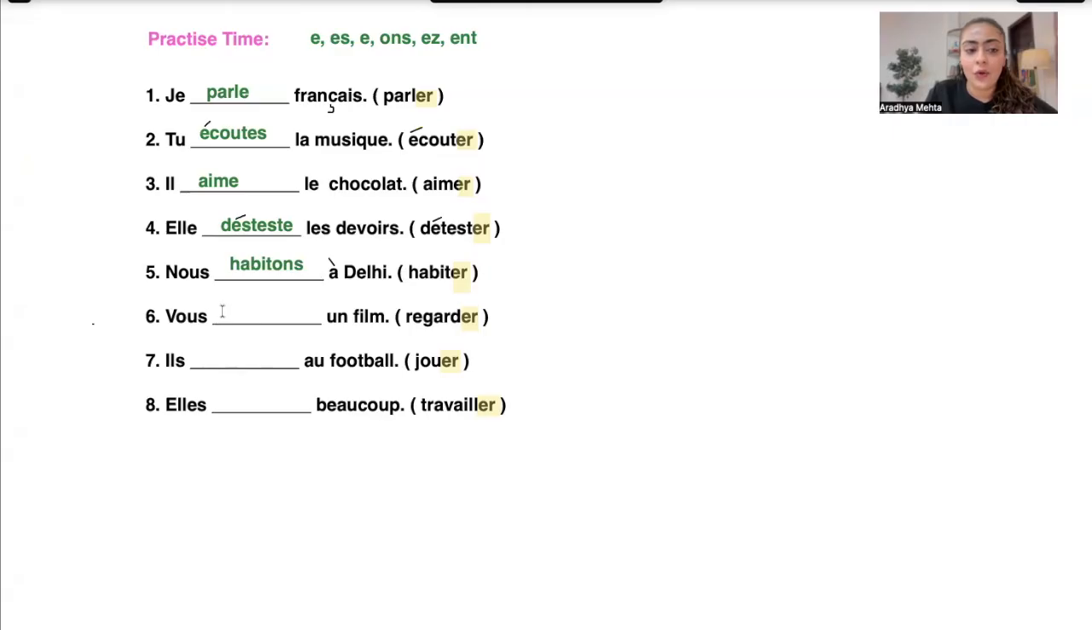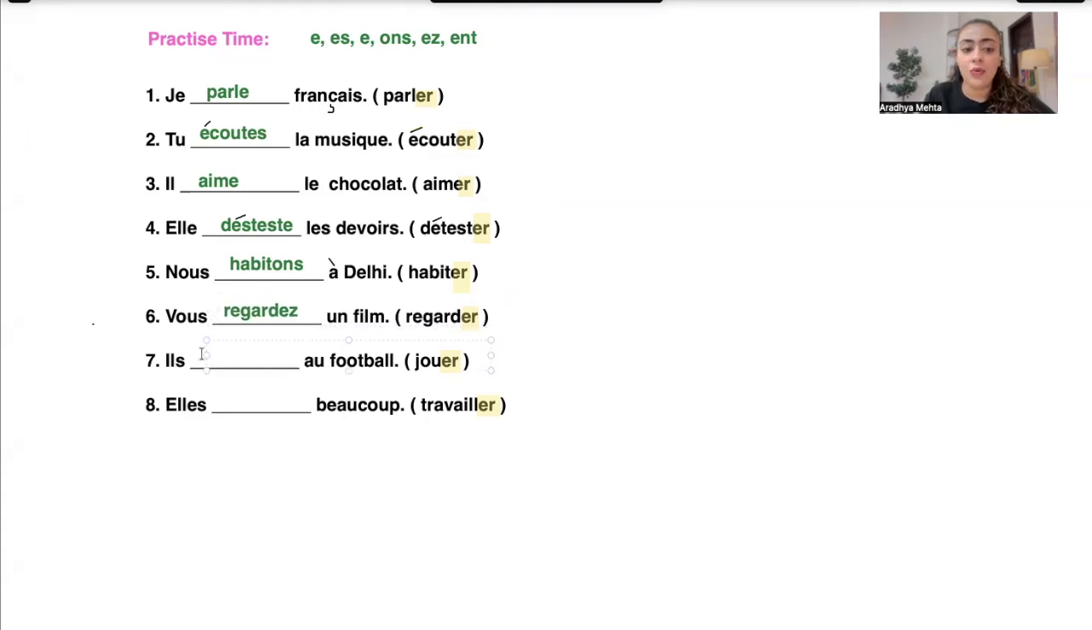Sixth one, "Vous dash un film." Okay, we have been given the verb regarder. So we cut ER. This is the radical. Regarder means to watch. You watch a film. And with vous, the ending is supposed to be EZ. Correct. So, "Vous regardez un film." Okay, next one now.